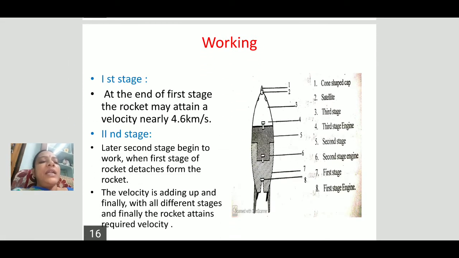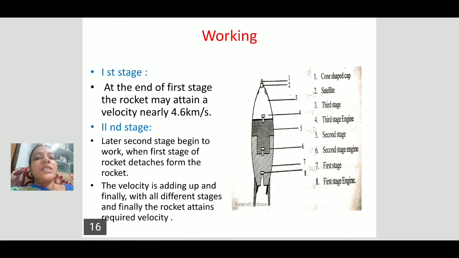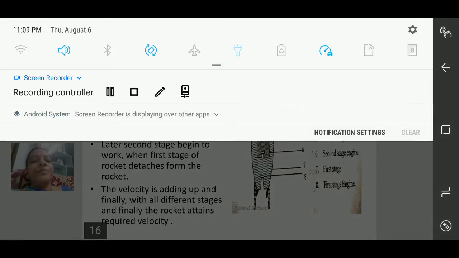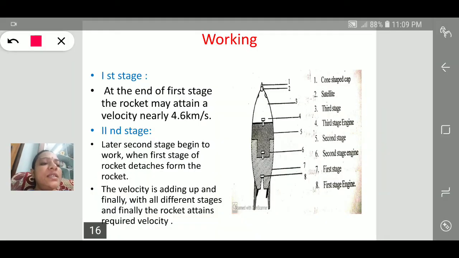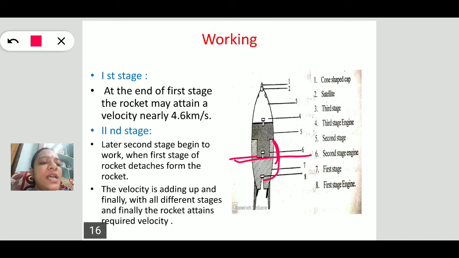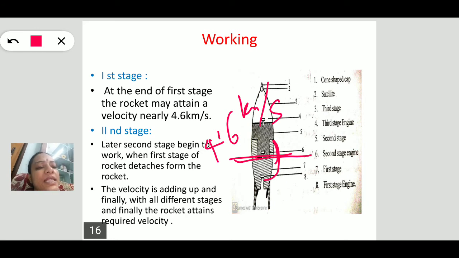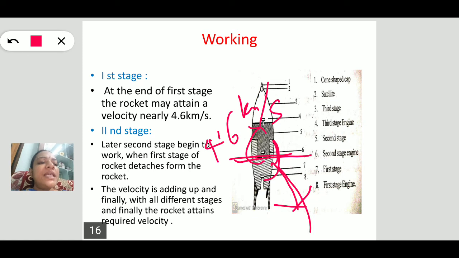See what happens as the rocket moves upward. At the end of the first stage, the rocket attains a velocity of, as we just calculated, 4.6 km per second. Then the first stage is detached from the multi-stage rocket system, so its velocity adds up to the second stage.